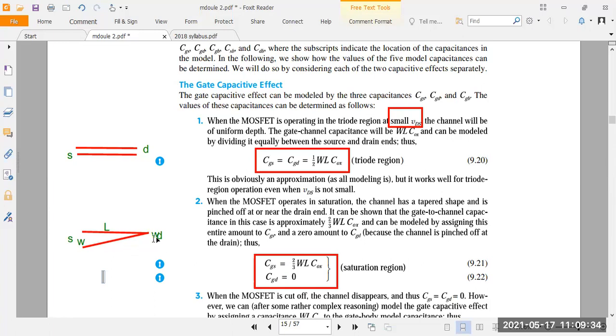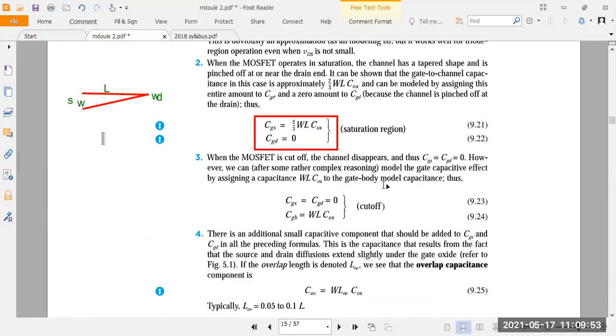But when I come to the drain, there is no width, right? So W is equal to 0. When W is equal to 0, the CGD value is 0. This is for saturation. Understood? That is why CGD is 0 here, and CGS is 2/3 WL COX. Next you take the cutoff condition.